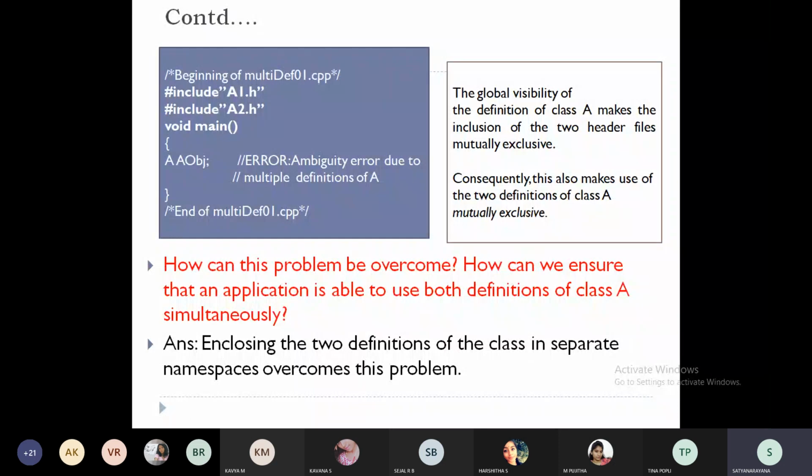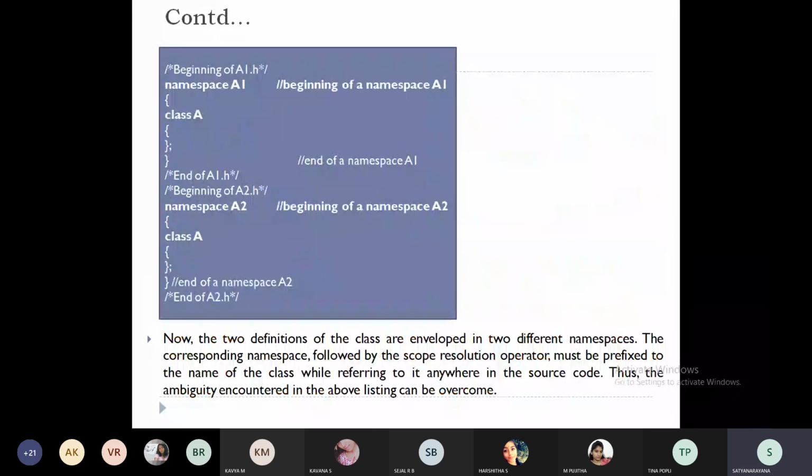So how to avoid this ambiguity? That is what we are going to see now. What we need to do is create two different namespaces separately. So namespace A1, within that I'm declaring class A. Another namespace A2, within that I'm declaring class A.